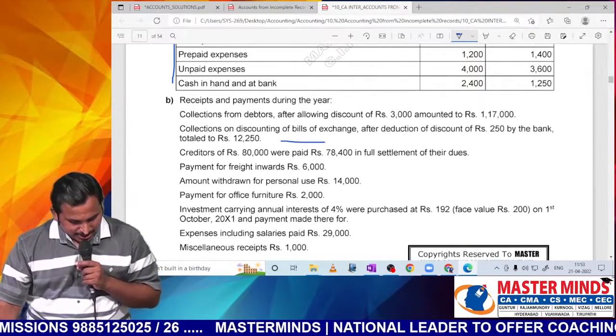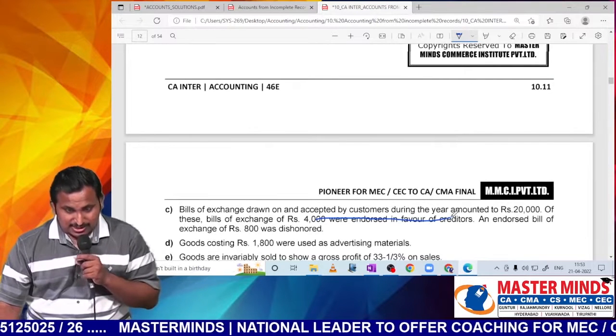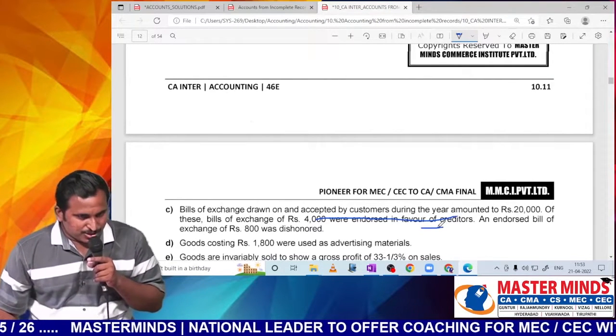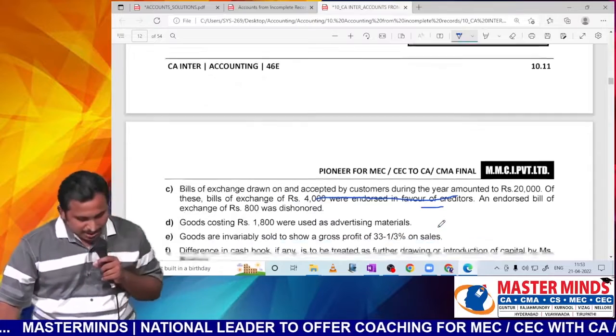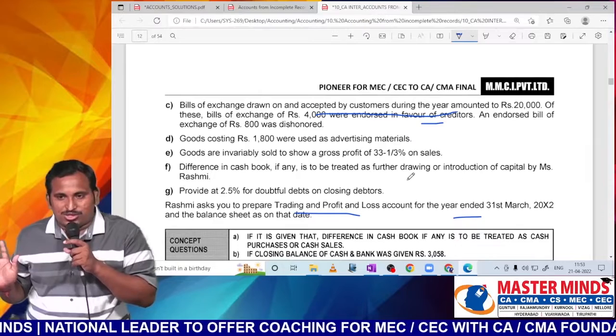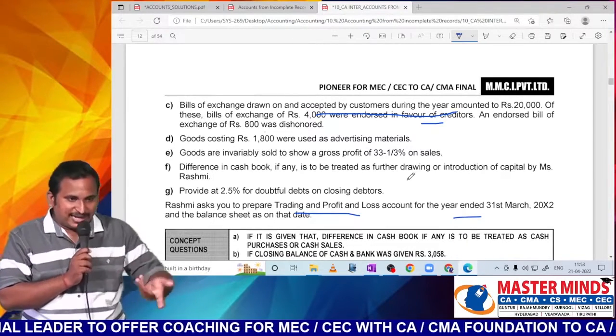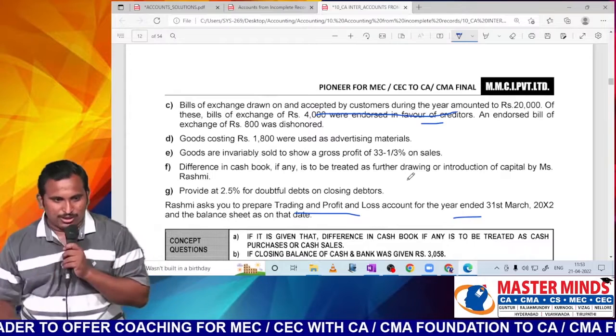Bills of exchange, something they have said. That means bills receivable was there, sir. Bills accepted by customers. So thereby bills receivable was there. But I think nowhere bills payable. So thereby totally how many working notes, sir? 5. What are the 5? Opening statement of affairs, cash book, debtors, creditors, bills receivable. So these are the 5.